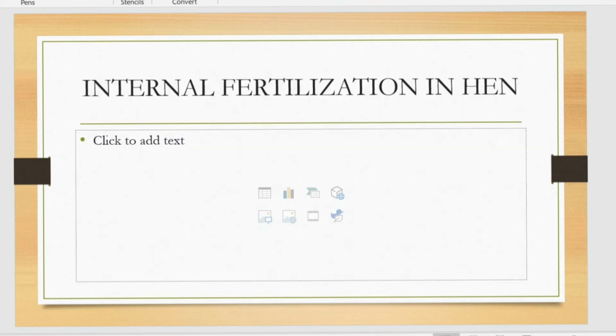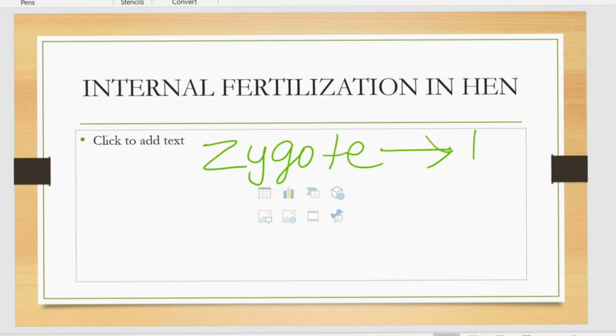Next is the internal fertilization in hen. The hen carries out internal fertilization, but the hen does not give birth to a chick. As in human beings, fertilization in the hen happens inside the body and the zygote is formed, but in human beings the zygote develops into a baby inside the body.